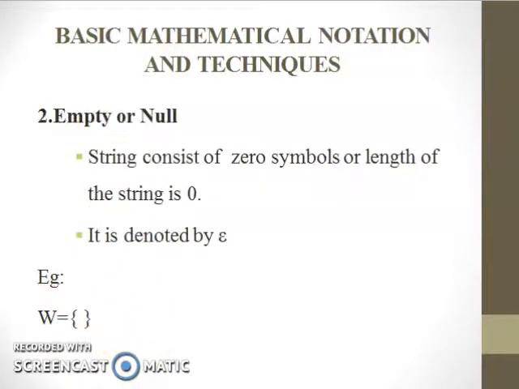Second operation is empty or null. That is, the string consists of 0 symbols or the length of the string is 0, and it is denoted by the symbol epsilon. Let me see an example here. w equals, inside the set bracket, we didn't provide any symbols, right? So the length of the string is 0.